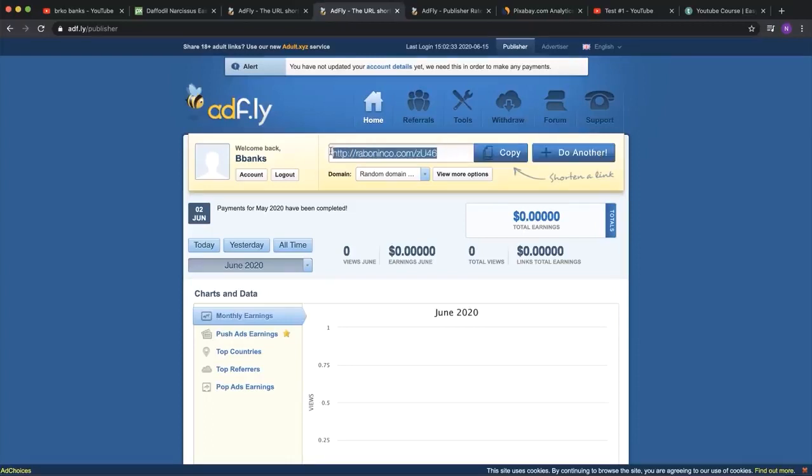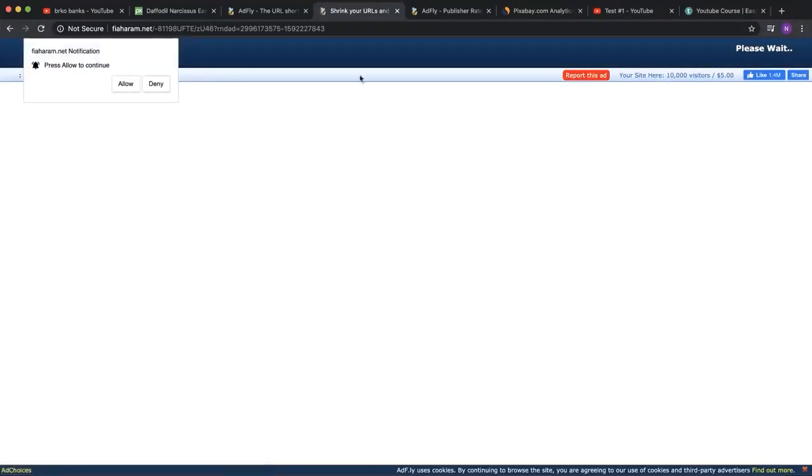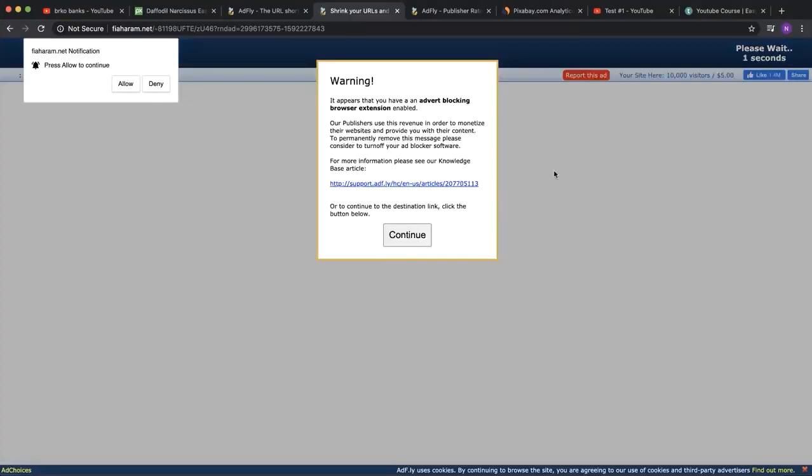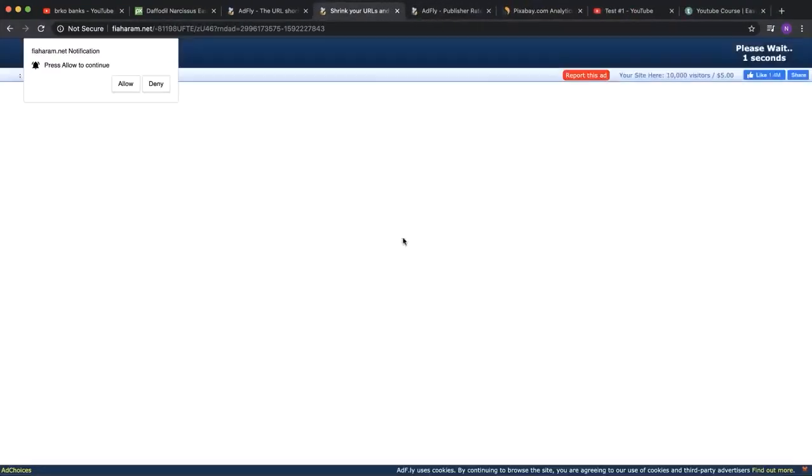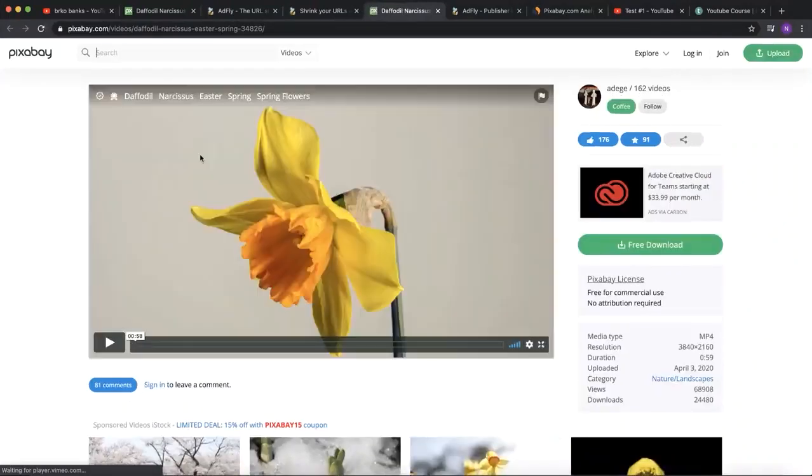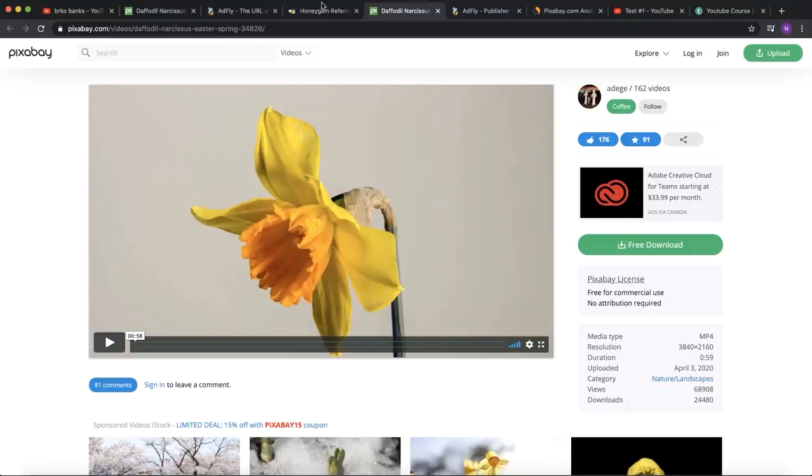You can see right here they're going to ask to view this website for 5 seconds, and after they view it, they are going to click right here on skip the ad. Then when someone clicks on this skip ad button right here, you're going to send them directly to the link which you're trying to let them download, so they can now click right here on free download, and they can reuse this video anywhere they want to. So that is how easily this can be done. And for anybody that clicks on your link and watches those ads, you'll make some cash.